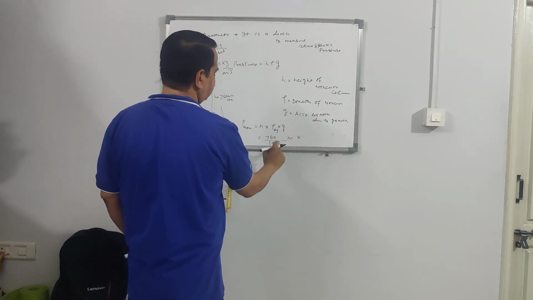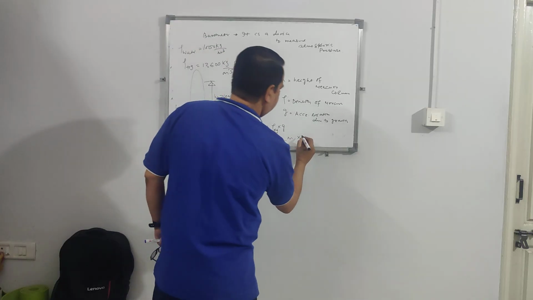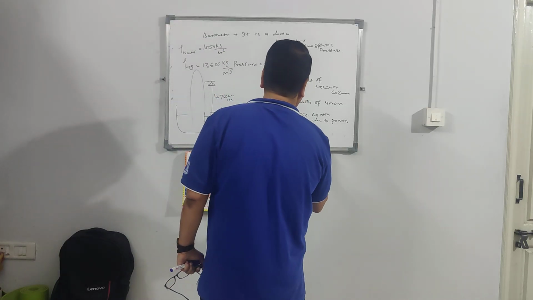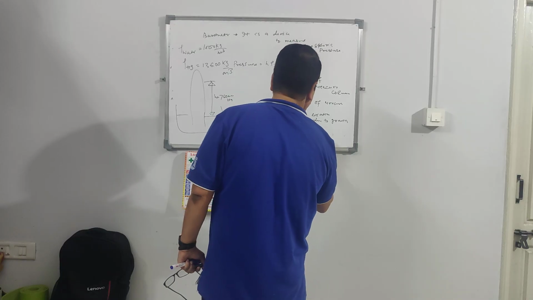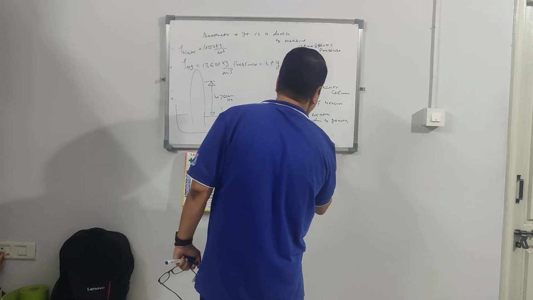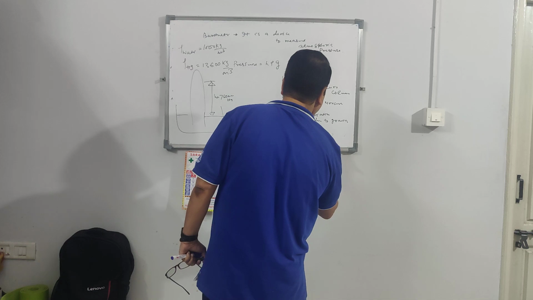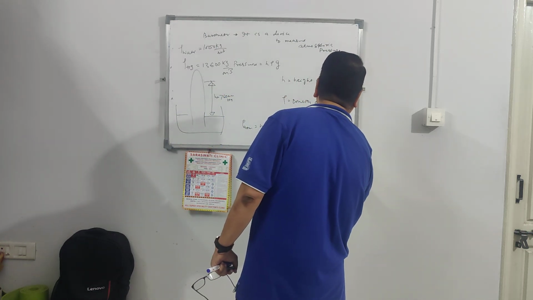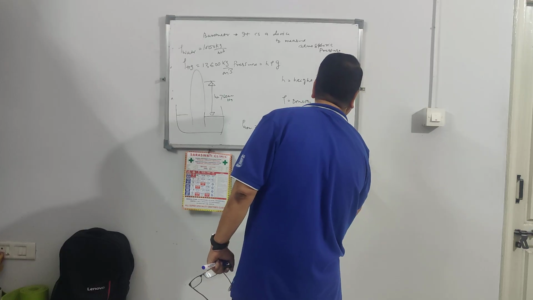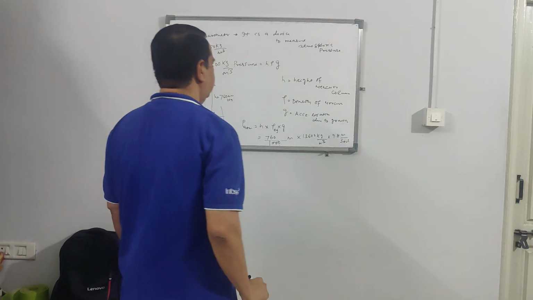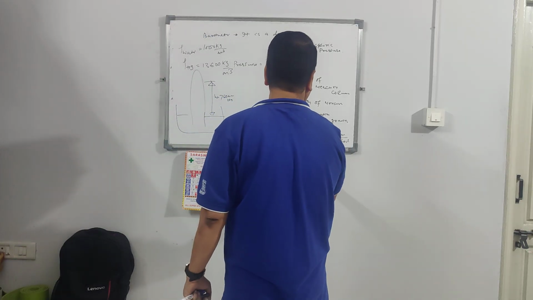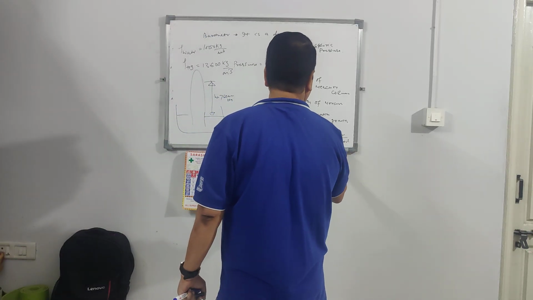So 760 divided by 1000, then density of mercury is 13,600 kg per meter cube. And G is nothing but 9.8 meter per second square.